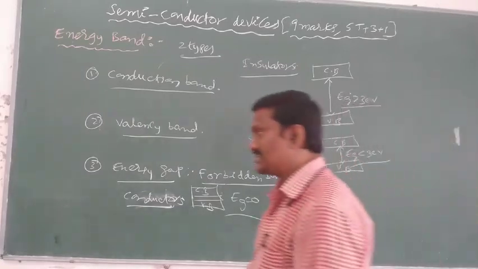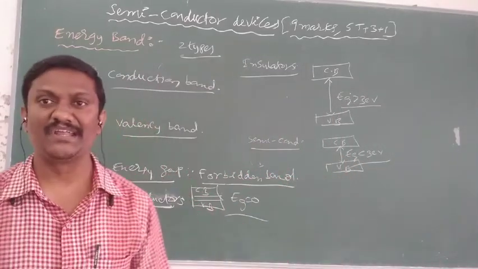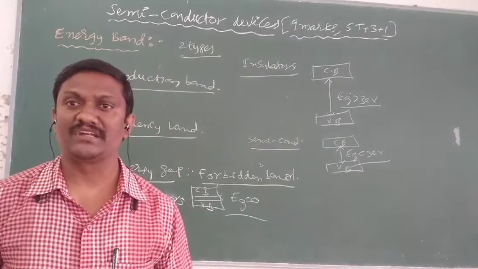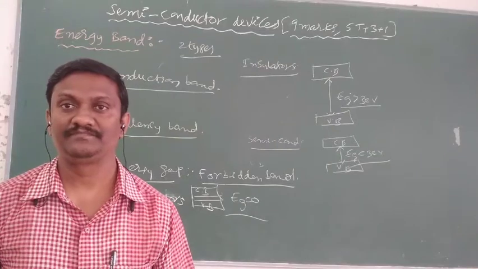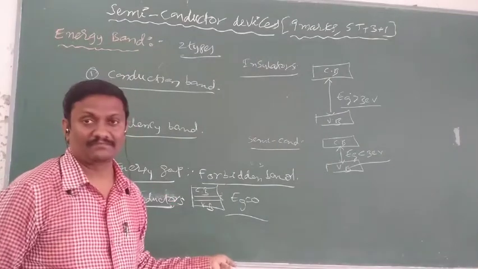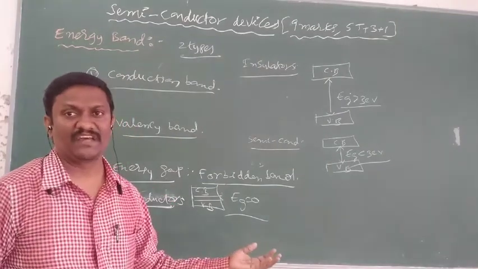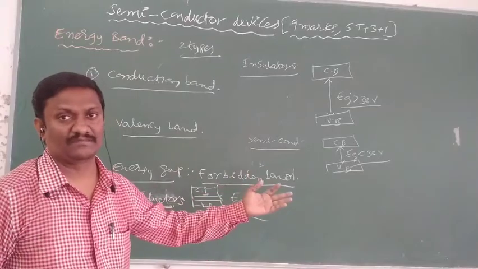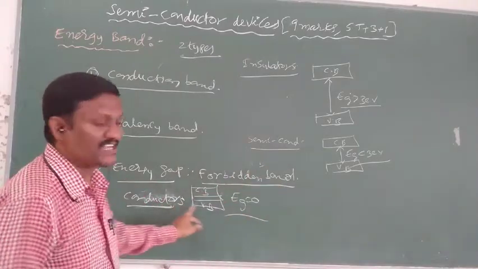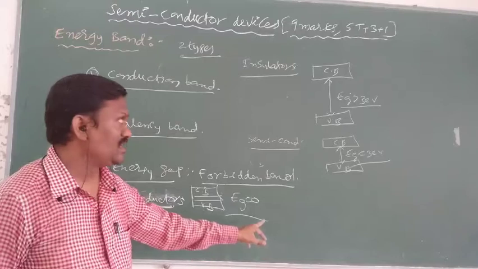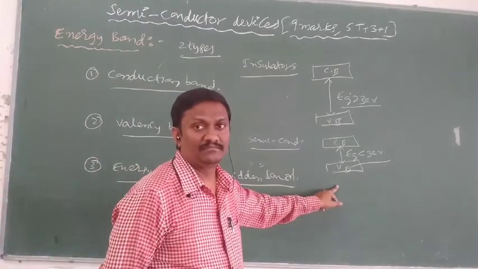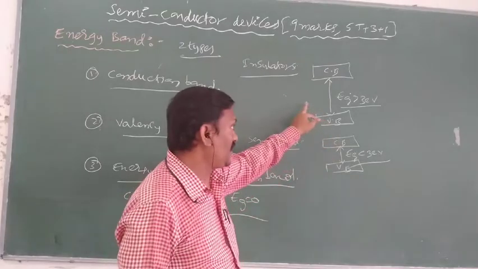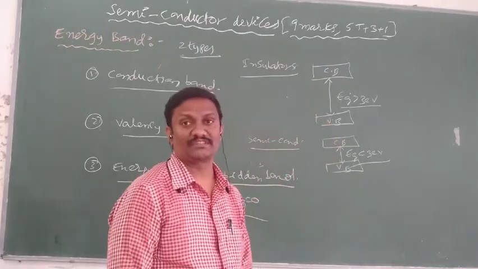That means based on certain conditions, current conduction is possible in semiconductors. So that is about the energy gap and how it varies from one substance to another. In conductors, the energy gap is 0. In semiconductors, it is less than 3 electron volts. In insulators, it is greater than 3 electron volts.